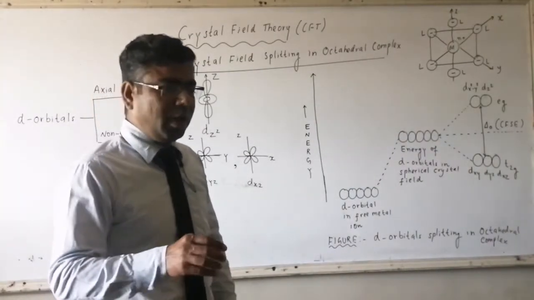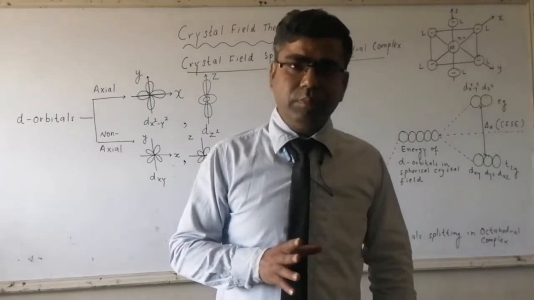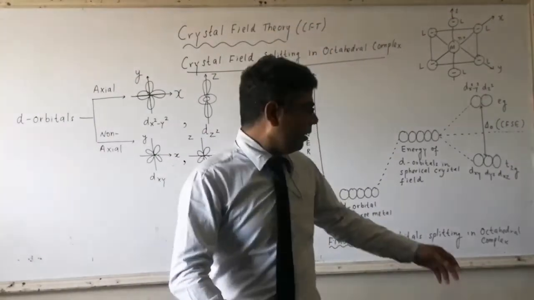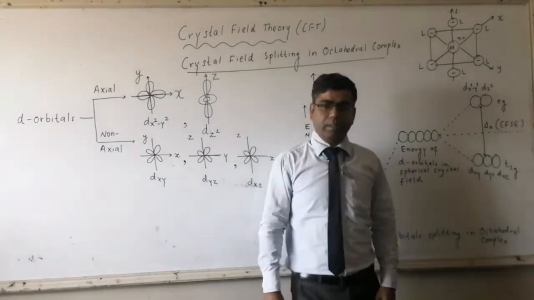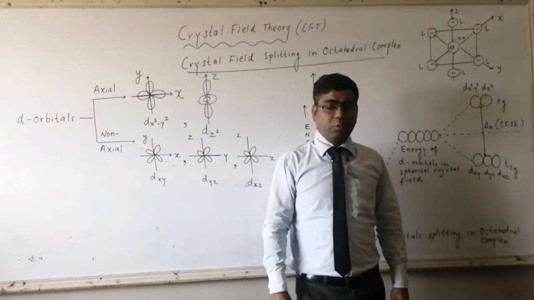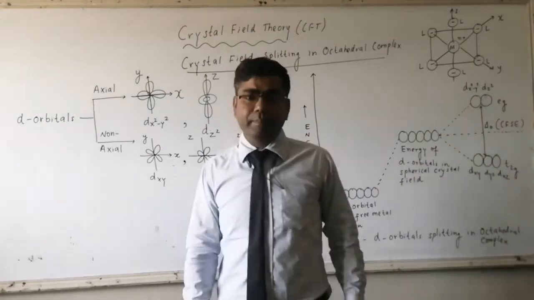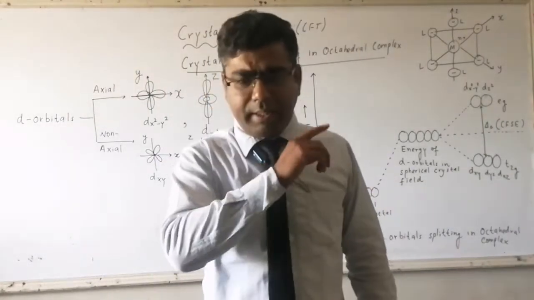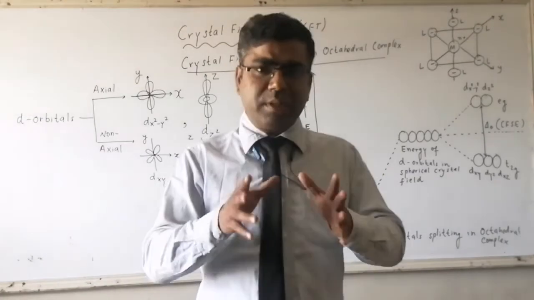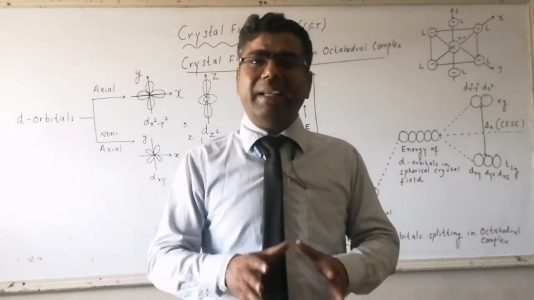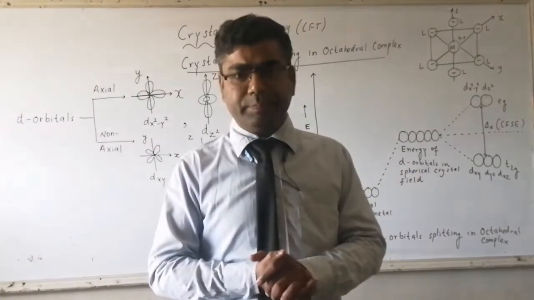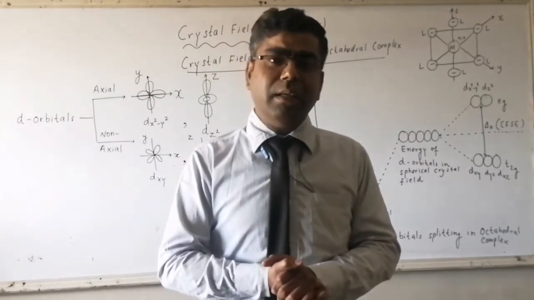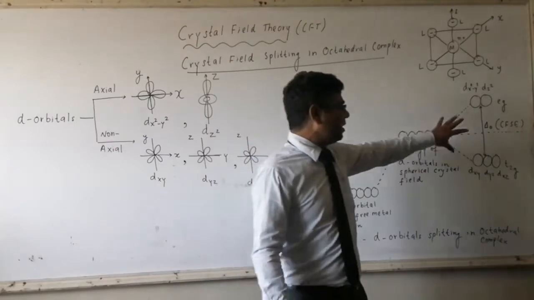Now, about filling up of electrons in the d orbitals in T2G and Eg. Here one point is important. We have to see whether we are provided strong ligands or weak ligands. If strong ligands are there, then this splitting energy is more.